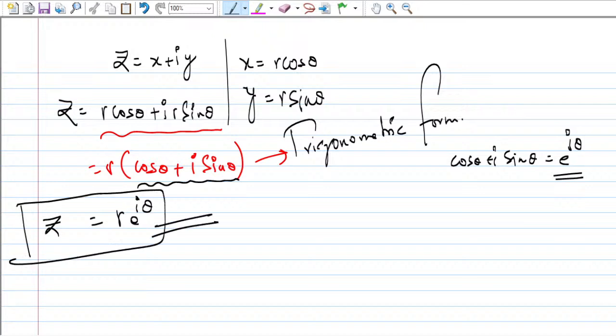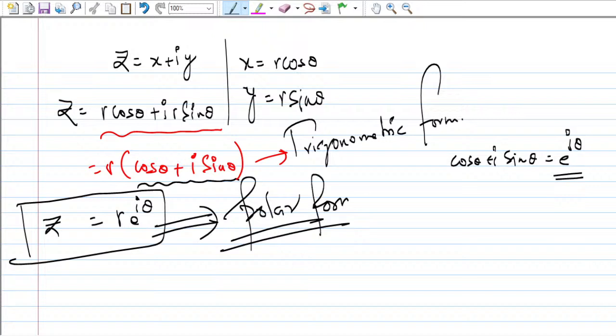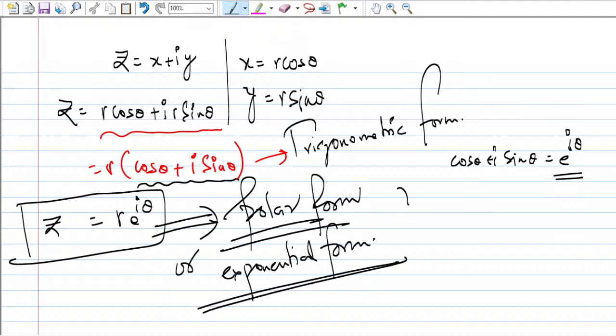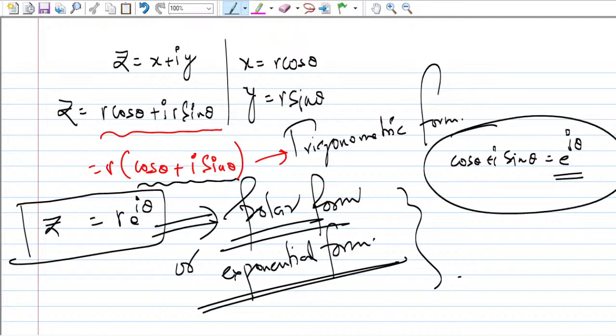Any complex number can be written in the polar form like this. And what is r here? r can be calculated directly by taking the modulus of that complex number, and theta can be calculated from x and y. So this is the polar form, or you can say the exponential form. Sometimes people call it exponential form. In different books you will find this. So you have to understand these things, polar form or exponential form.